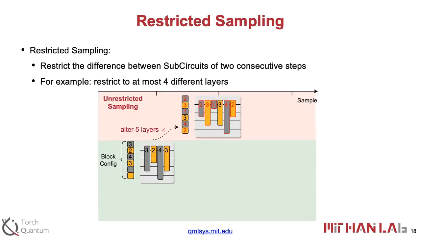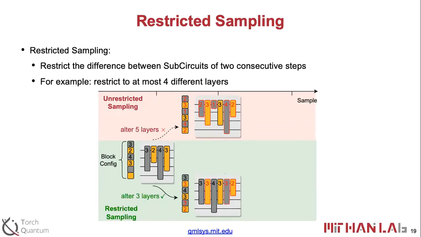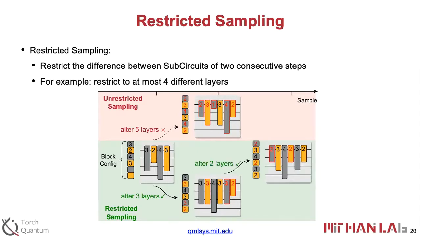Next step, we sample a new circuit with this new structure, and we know that there are 5 different layers. So we will not use this because they are too different, and we cannot train that stably. We just discard that, sample again to get the bottom one, and then do one step of the parameter update. Then next step, if we sample a new circuit with just 2 different layers, that is okay. So we just update parameters with the new circuit.